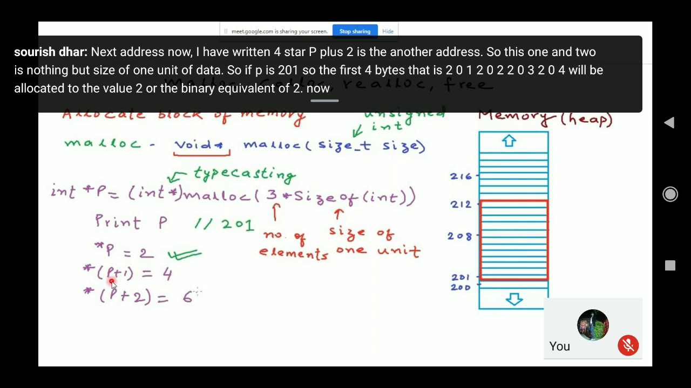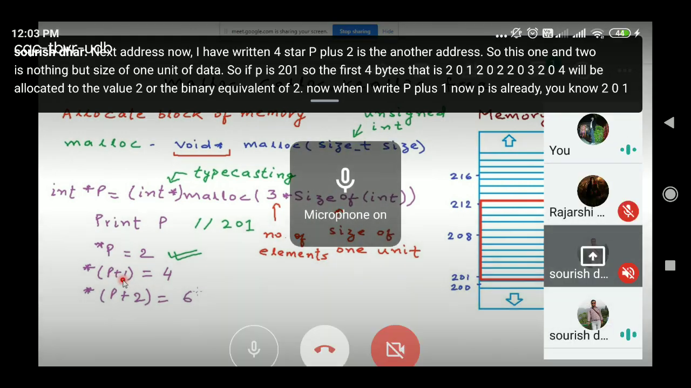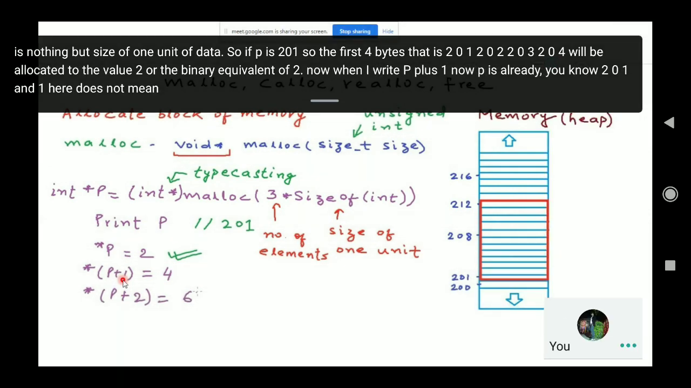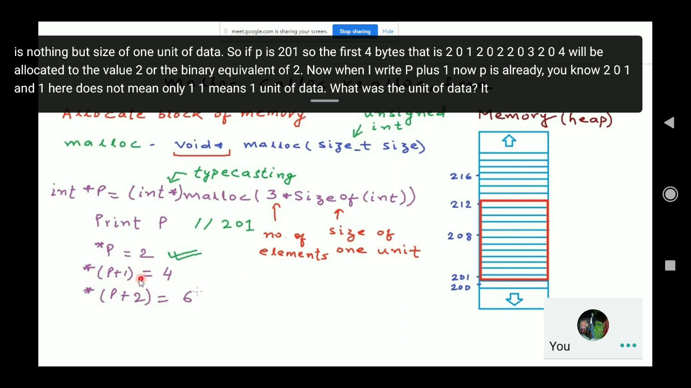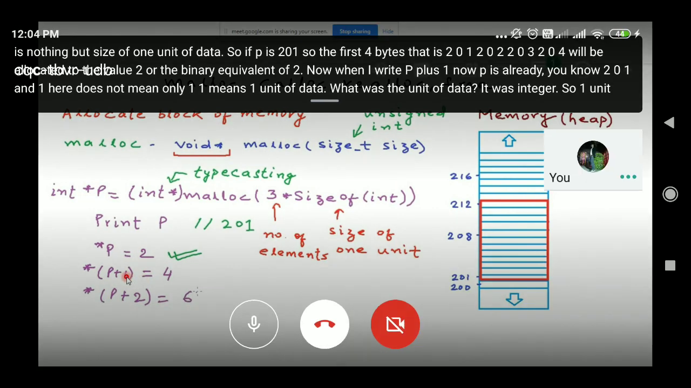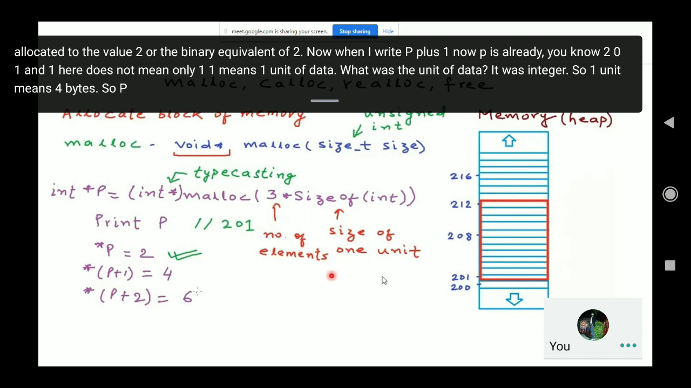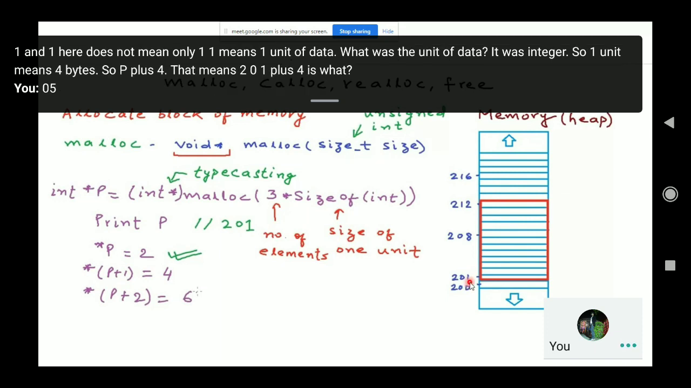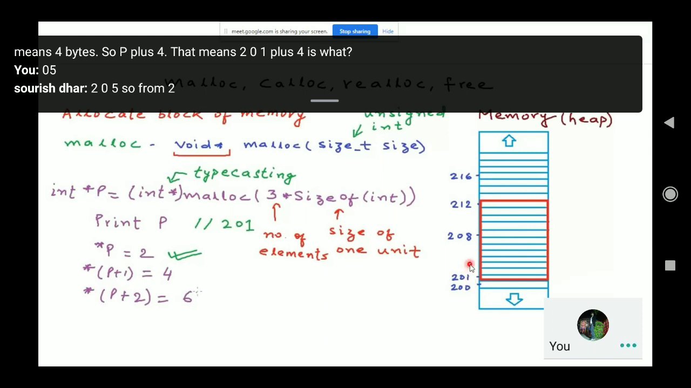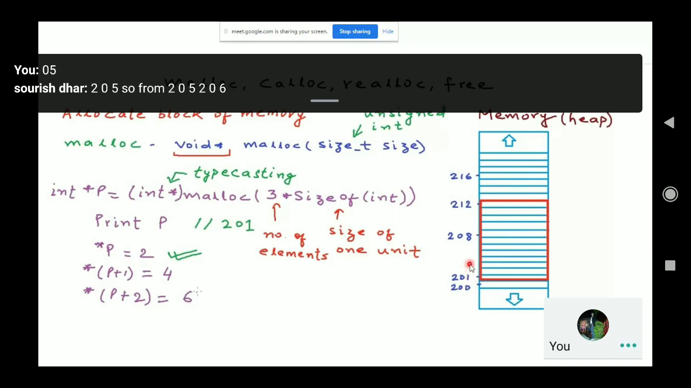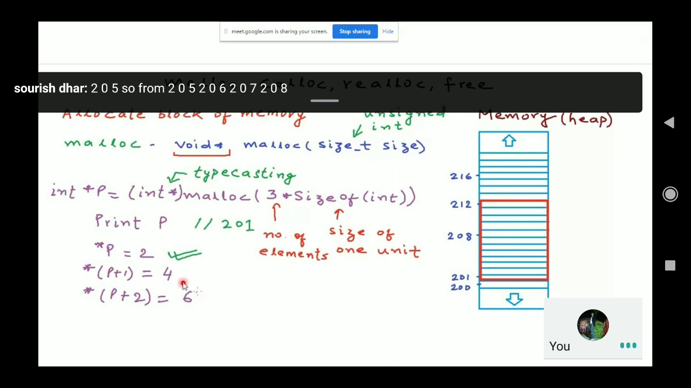Now when I write p plus 1, p is already 201, and 1 here does not mean only 1. 1 means 1 unit of data. What was the unit of data? It was integer. So 1 unit means 4 bytes. So p plus 1 means 201 plus 4, that is 205. So from 205, 206, 207, 208, number 4 will be written, and from 209 to 212, 6 will be written.